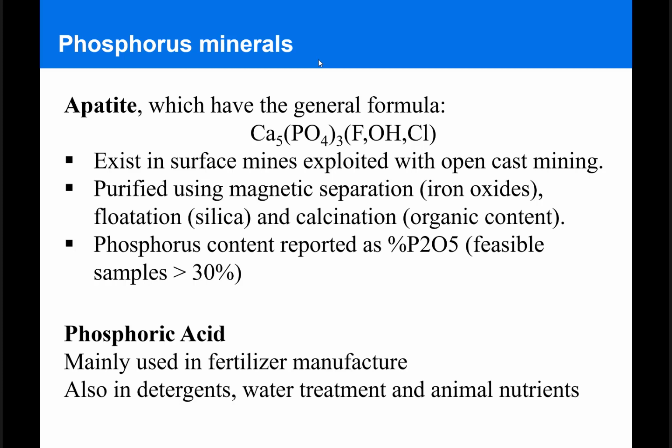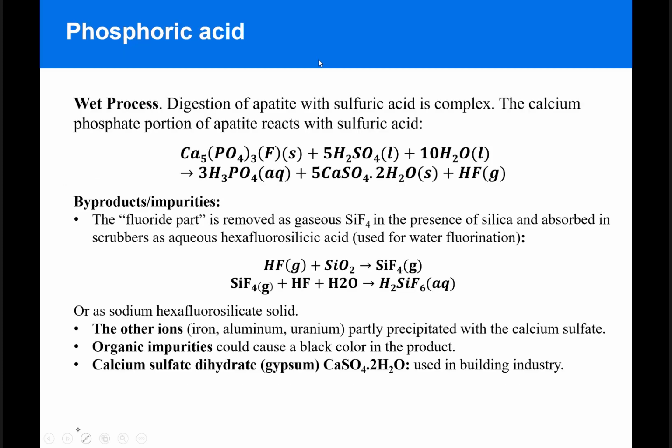The main chemical that we will discuss is phosphoric acid, which is mainly used for production of fertilizers and in detergents and water treatment, as well as animal nutrients production. Let's get started with production of phosphoric acid. The main production technique uses the wet process, which includes the digestion of apatite with sulfuric acid.